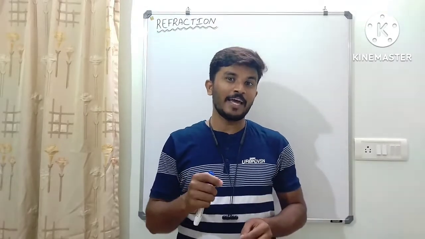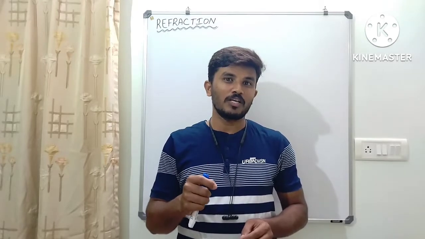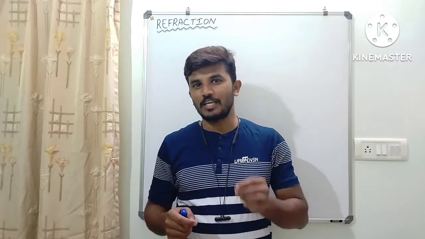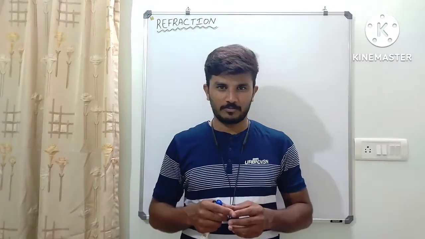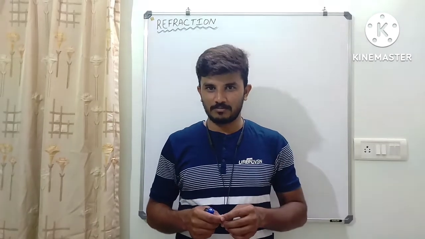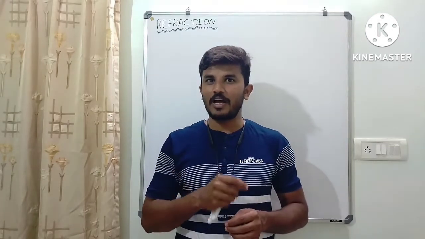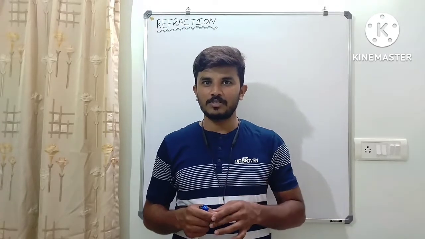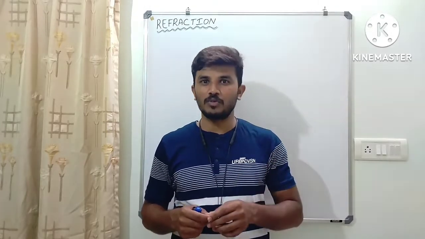Along with that, I derived the expression for the focal length in terms of radius of curvature, that is f is equal to r by 2. I also explained the sign convention, and then ultimately derived the expression for the mirror equation. All these concepts are covered in two different videos.